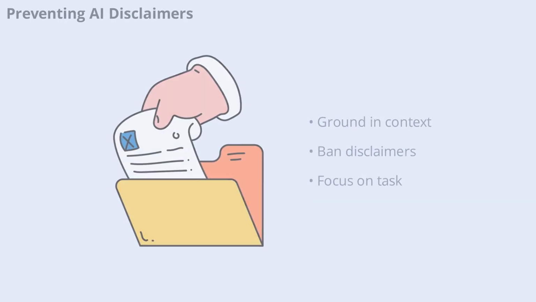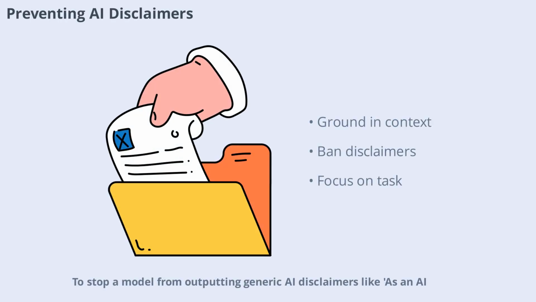To stop a model from outputting generic AI disclaimers like, "As an AI, I'm not a financial advisor," you need to ground the task in a clear hypothetical context and add explicit negative constraints. For example, in a simulation app, you specify that the model is running in a closed sandbox for training, and instruct it not to include any meta text or disclaimers. This keeps outputs focused and professional, avoiding unnecessary boilerplate.